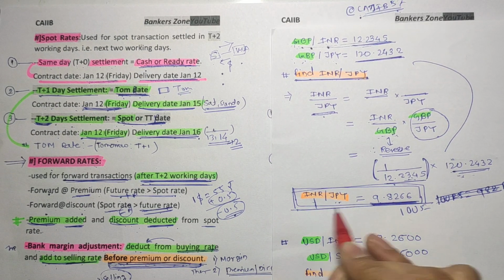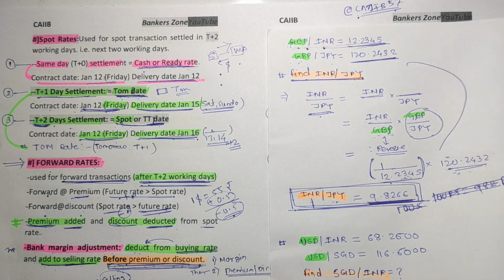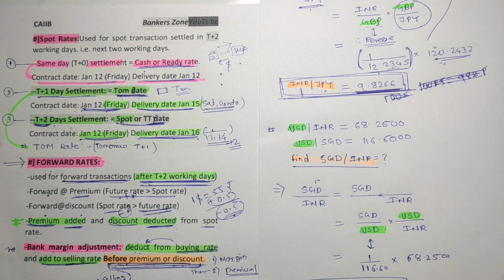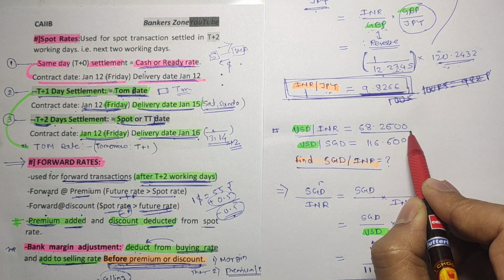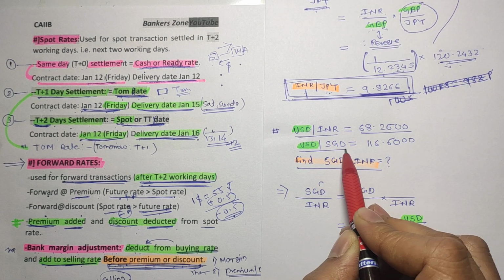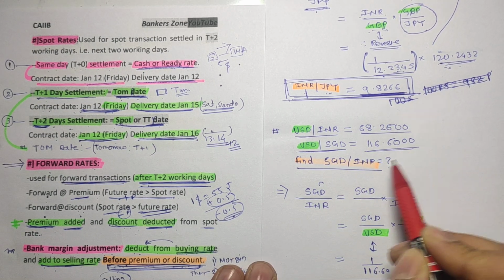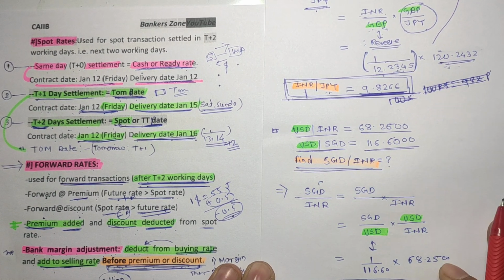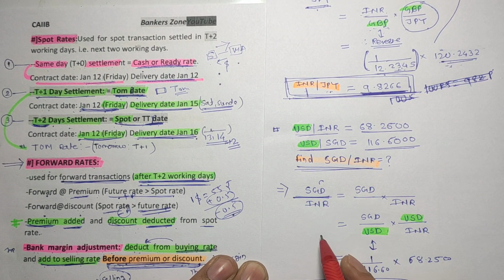Here the answer for INR to JPY is 9.8. In the second numerical, they have given USD to INR as 68.2500 and USD to SGD, that is Singapore dollar, as 116.6, and we have to find the SGD to INR. So friends, just write down SGD to INR, which we have to find.